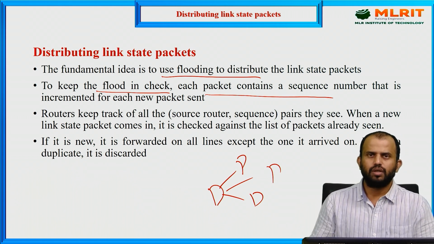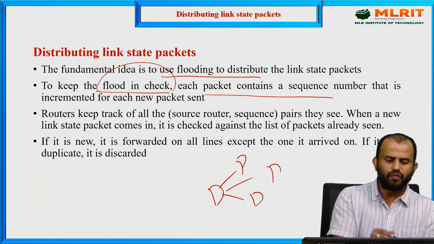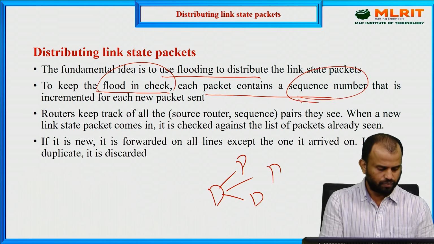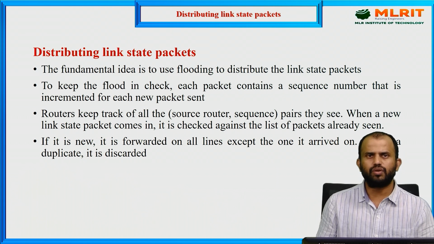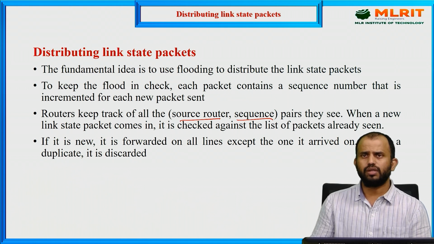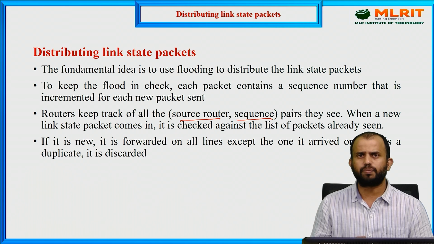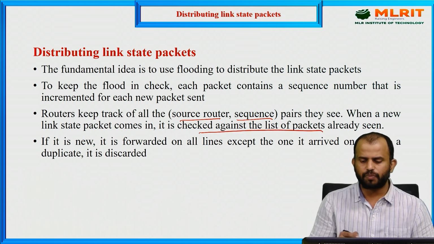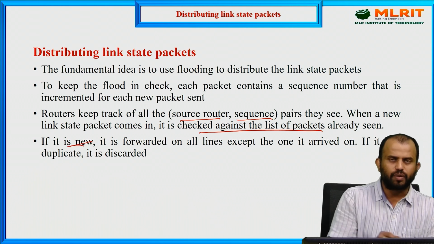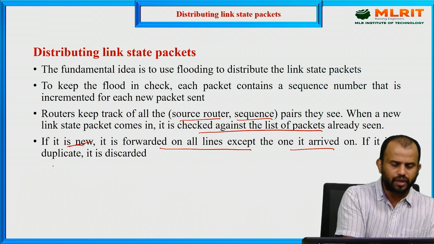In the receiving section, 0 packets are received, 1 packet received, or 2 packets are received. Each and every time we need to check the flood values, what kind of information is transmitted, and what kind of sequence number is there. We need to check those values as well. So these routers need to track the information of the same source router values as well as the sequence value, because the link state packet value has to come into the picture. It is checked against the list of packets already sent, already seen. If it is a new communication, we forward it on the lines except the one the packet arrived on. If it is a duplicate, we have to discard it.